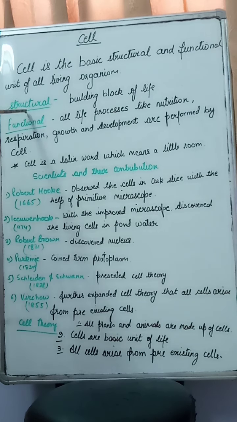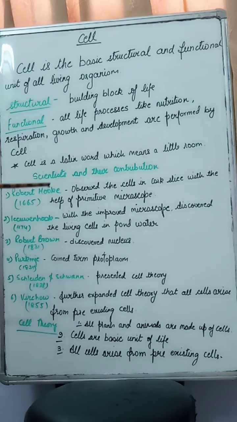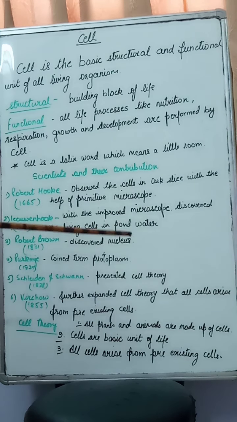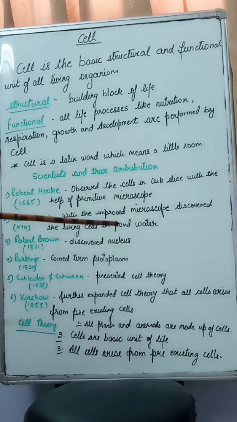A cell is the structural unit of all living organisms. This means that a cell is the building block of life. Cells are put together to form a living organism. Just as, if we take the example of a building, we say that bricks are the structural unit of a building. That means bricks are kept in an organized manner and they form a building. Similarly, cells kept in an organized manner form a living organism.